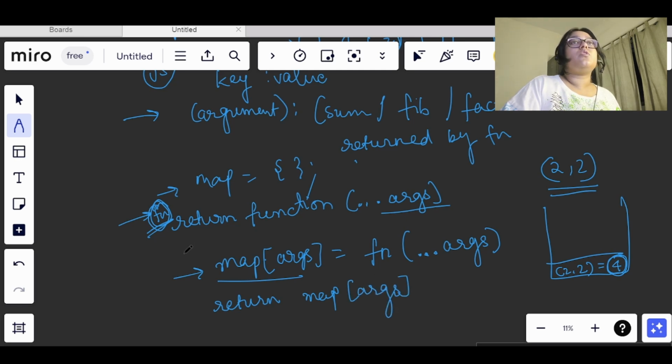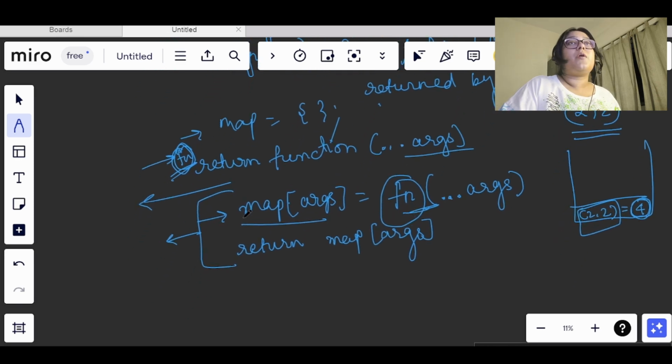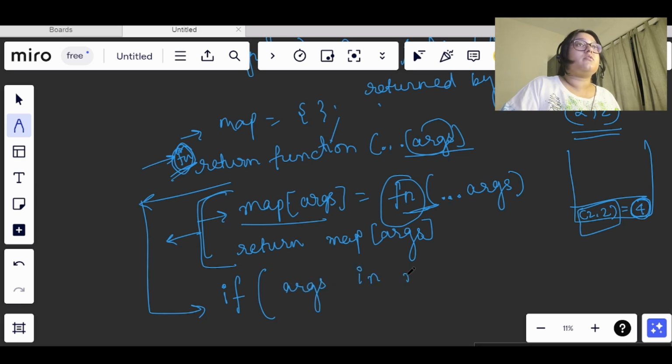Now this is only applicable for the values which are not available, right? Before this we need to check also that if any value already exists in the map, we don't have to call this function. This was asked in the question specifically, that this function should not be called more than once for the same argument value. So before performing this operation, we will check if this argument, whatever is being passed here, exists in the map or not.